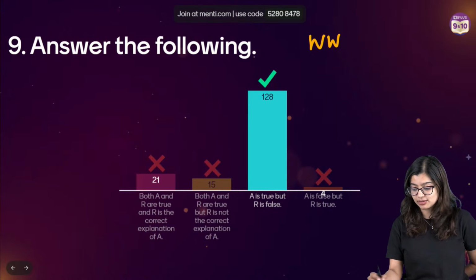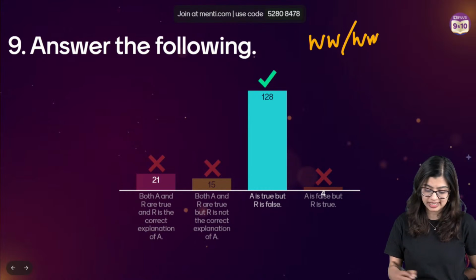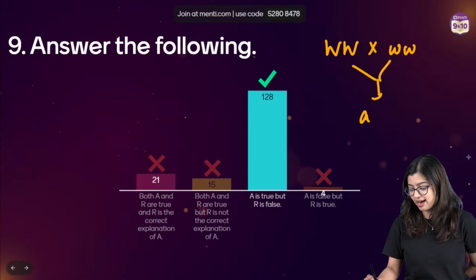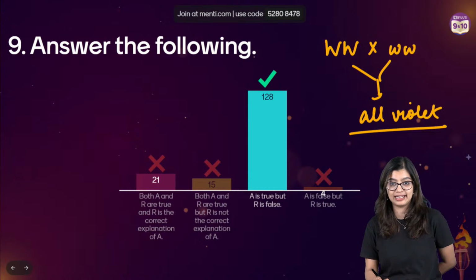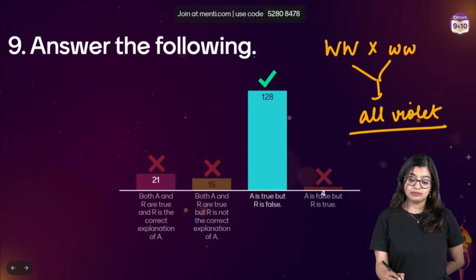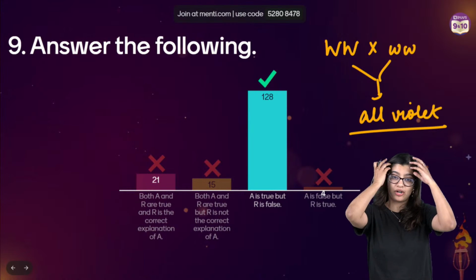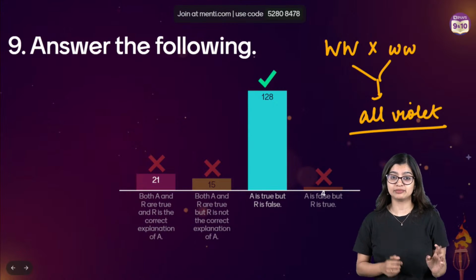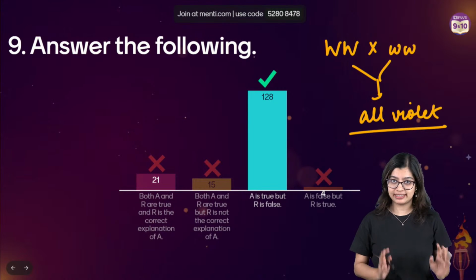Now whatever it is, if you see now you're saying all are violet, which means it is pure parents, right? Pure parents, all are violet. True. In the case of pure parents, all are violet. Now somebody will tell me, ma'am, how do you know if it is a pure parent or not? You need to make that assumption in this case.